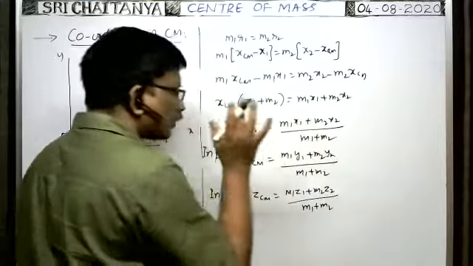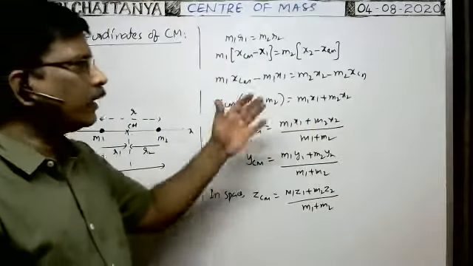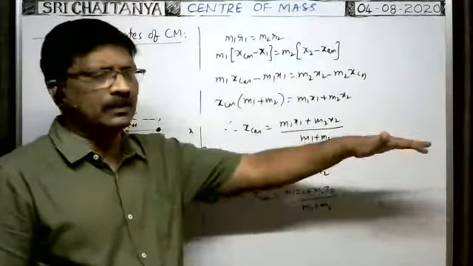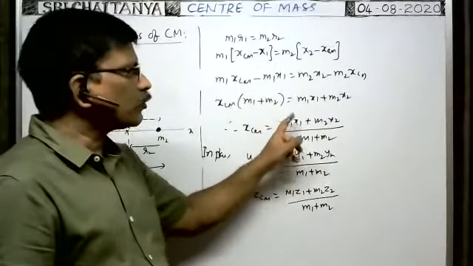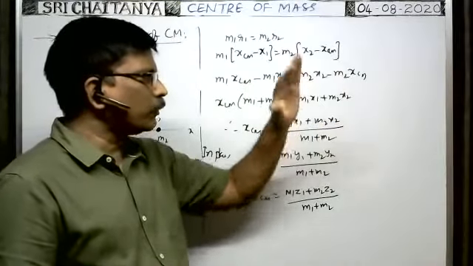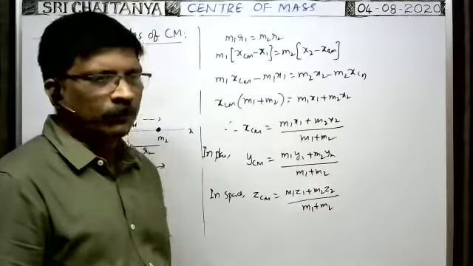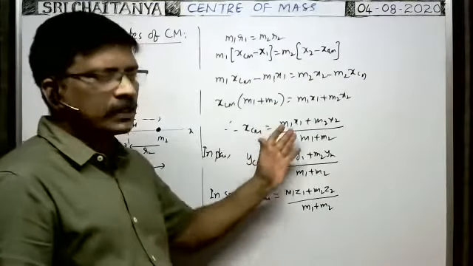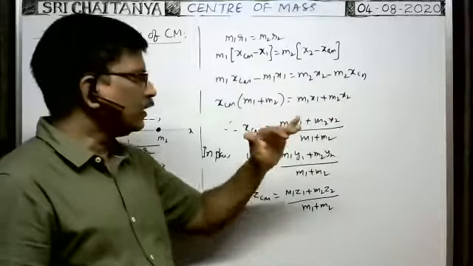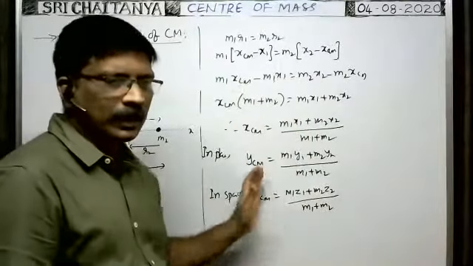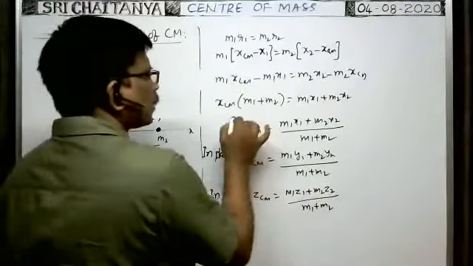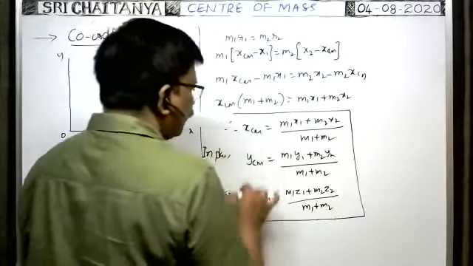It is the case for a two particle system. Suppose the system consists of a number of particles, then xcm is equal to (m1 x1 plus m2 x2 plus m3 x3 and so on) divided by (m1 plus m2 plus m3 and so on). ycm is equal to (m1 y1 plus m2 y2 plus m3 y3 and so on) divided by (m1 plus m2 plus m3 and so on). Similarly zcm. So these are the x, y, z coordinates of the center of mass. In this way, we have to find.